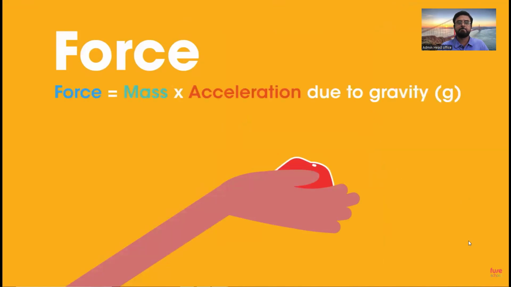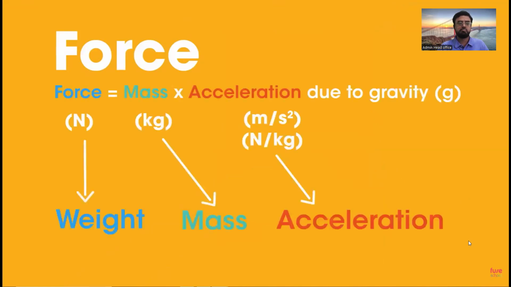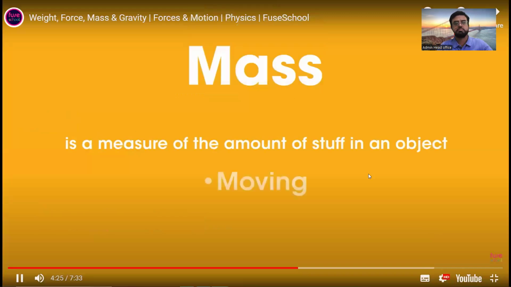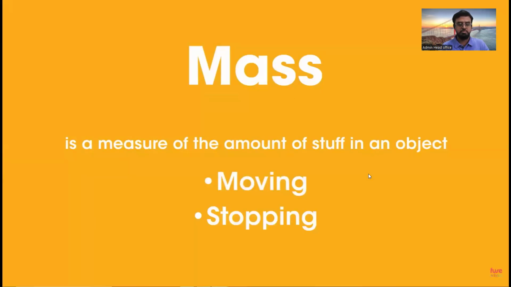Remember this. And on Earth, g equals 9.81 meters per second squared, or approximately 10 meters per second squared. Okay, back to mass and weight. Remember that mass is a measure of the amount of stuff in an object and gives a measure of how difficult it is to get moving or to stop it.